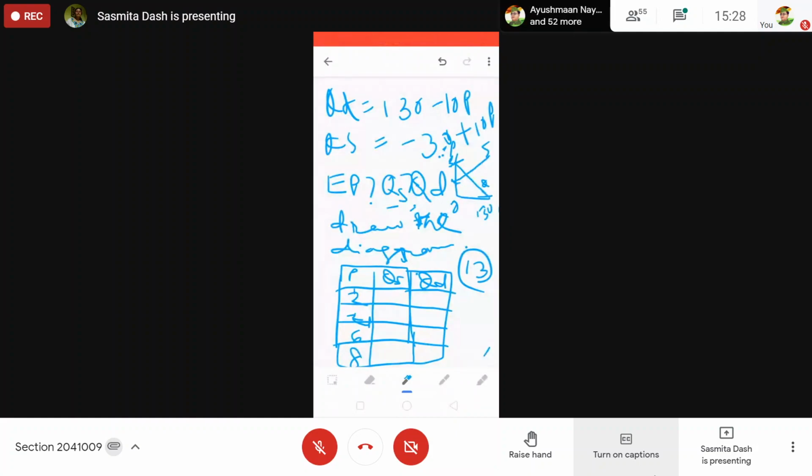So make the QS QD table and draw it. You can take from 1, 2, 3, 4, 5, 6 up to 13, if you want. Then find out this QS and QD. Equilibrium quantity is how much? 50. Equilibrium price is? Price is 8.